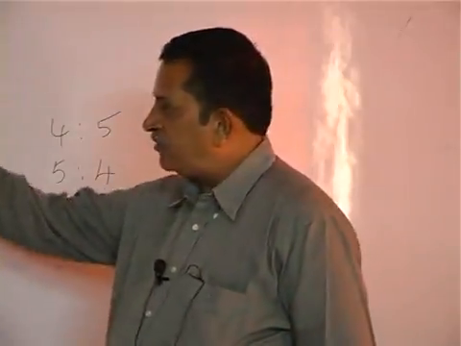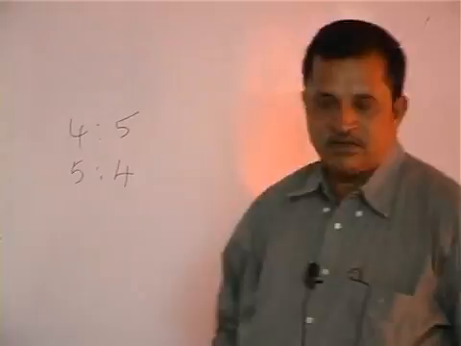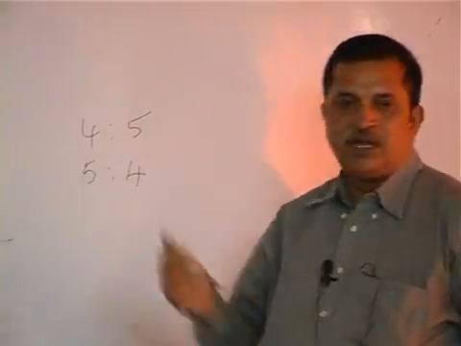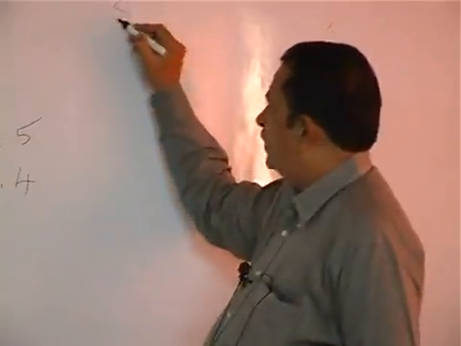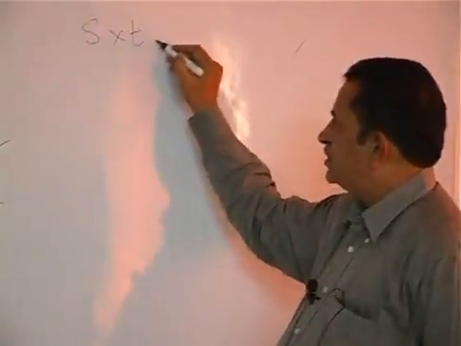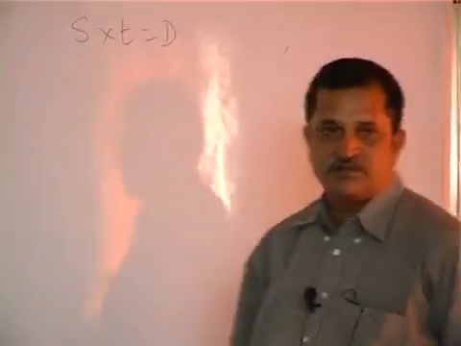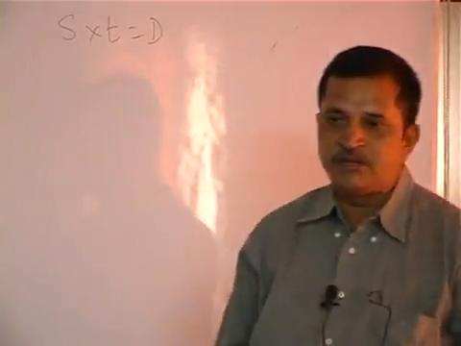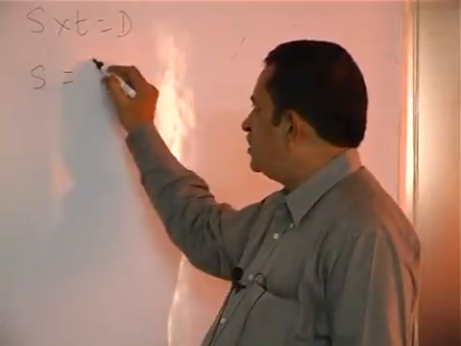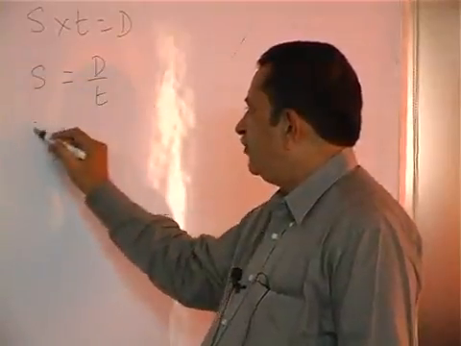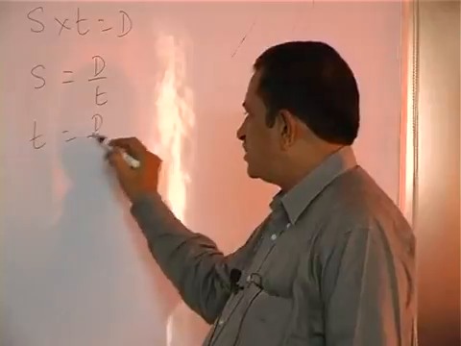And the required formula is derived clearly here itself, because speed into time is equal to distance. Speed into time is equal to distance. If you want to find speed, that is distance by time. If you want time, that is distance by speed.